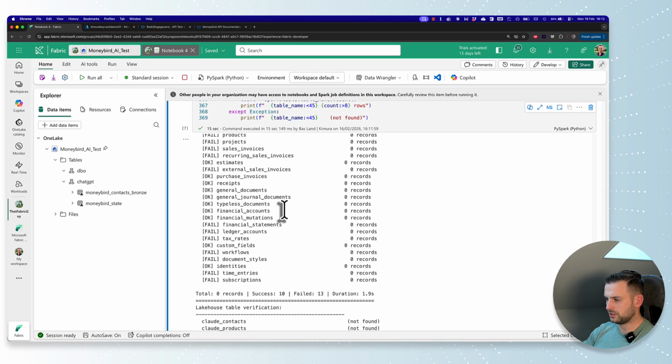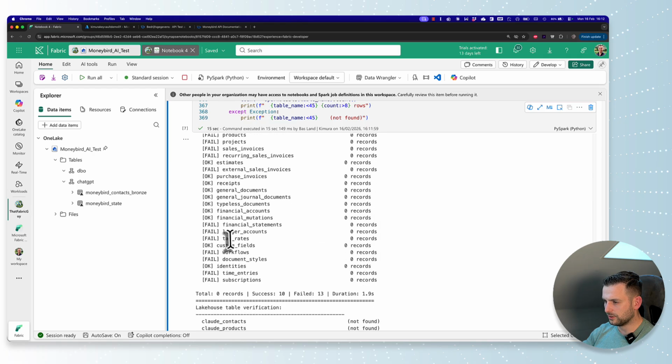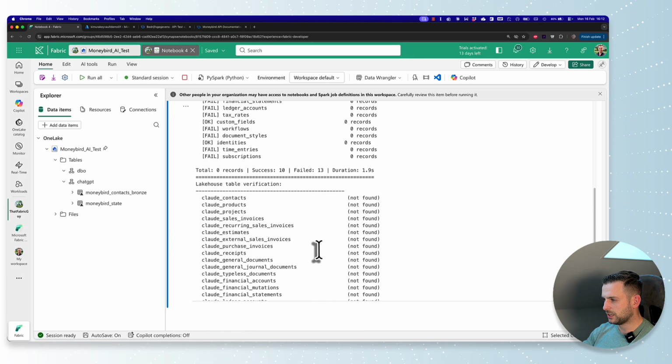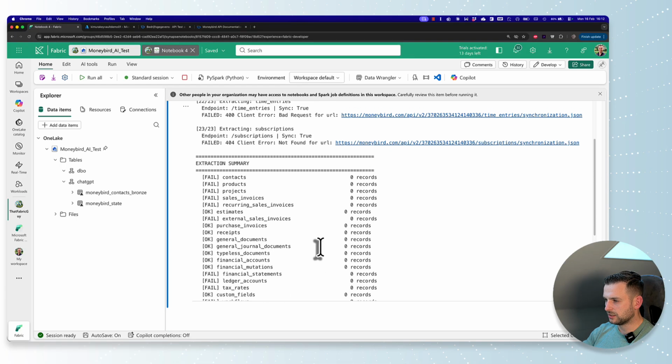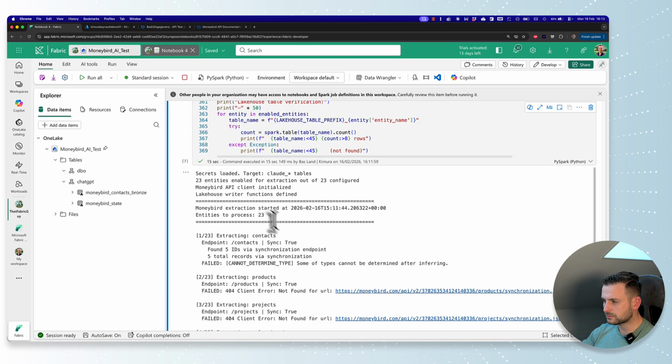Okay, so there's actually a few errors in here. There are some OKs without records. There's quite a lot of failures. More than half of the endpoints failed. That's not really cool. And then again, it didn't give me any data because context is empty. That's strange. Context should contain data.